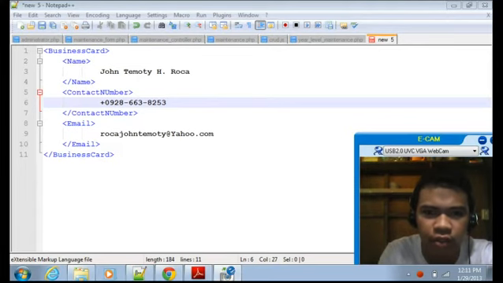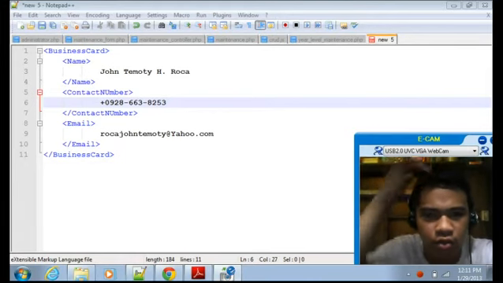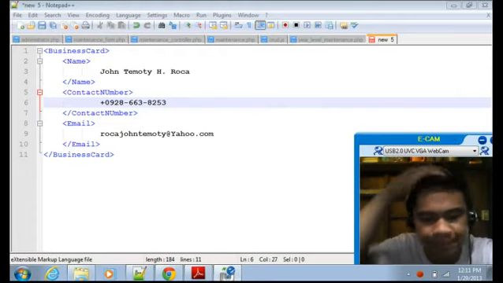Today I'll be teaching you how to install the CodeIgniter framework. It's a PHP framework commonly used to develop websites. I've been using this framework and it's good, so I'll be teaching you how to install it.